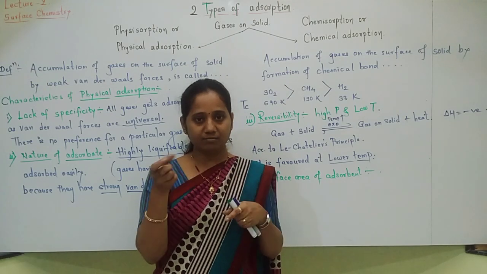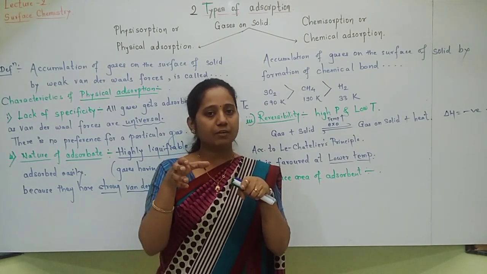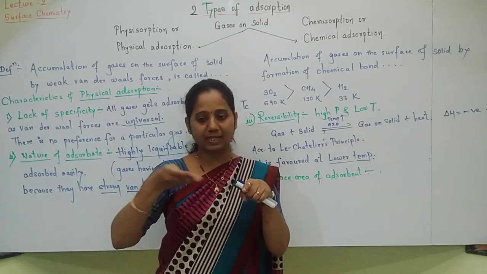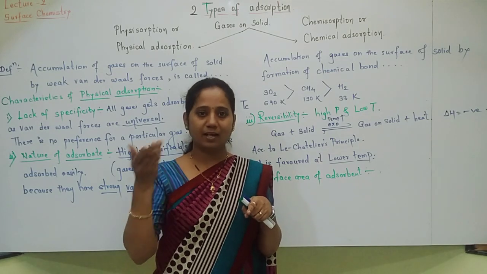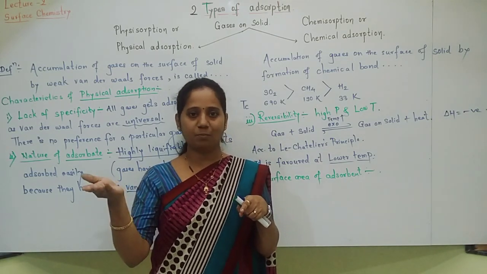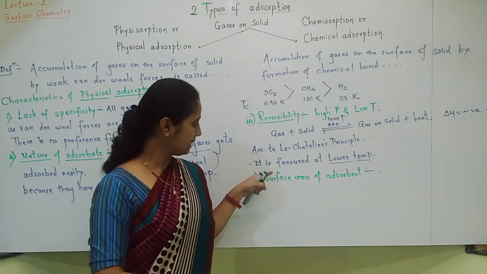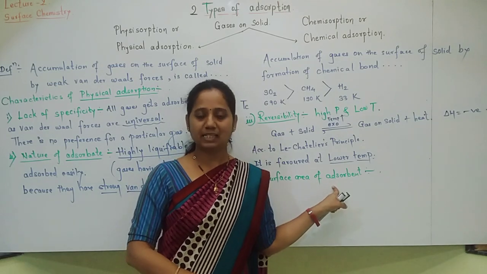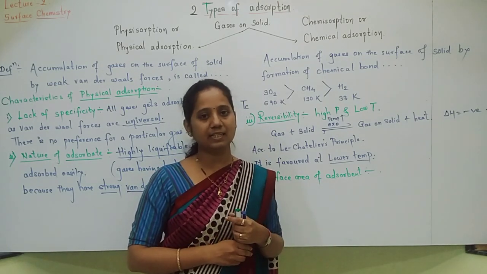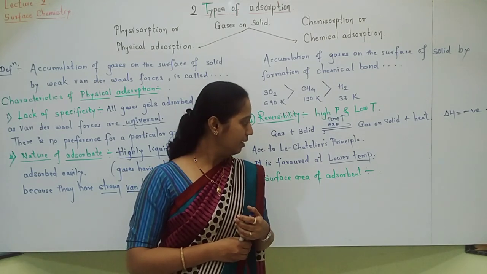If it is solid, that much only surface area is available for adsorption. But if it is converted into fine powder and it is spread, then surface area will be more and more adsorbate gets adsorbed and more adsorption takes place. Like this, more surface area of adsorbent is necessary for physical adsorption or whichever adsorption.